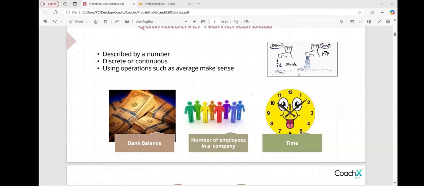Now tell me, what about these drops? Which one is continuous? Single drops are discrete, very good. And continuous data is the continuous flowing of the water.